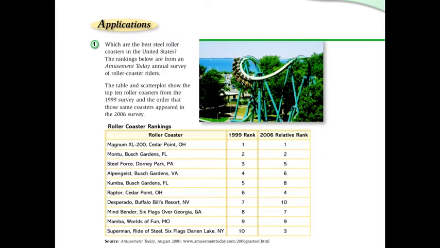The problem asks us to look at some information about steel roller coasters from theme parks in the United States. And we use some survey data from 1999 and then again in 2006 to find out how customers who rode the rides ranked those rides.